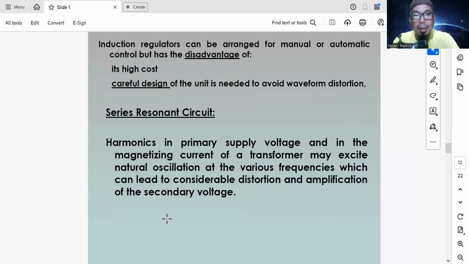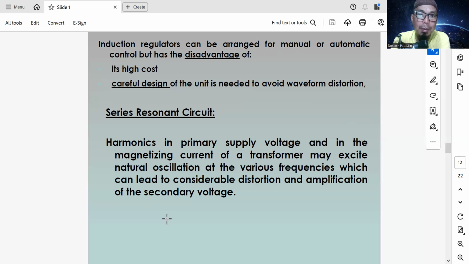Induction regulator can be arranged for manual or automatic control, but has the disadvantage of its high cost. The use of the motor is high cost. Careful design of the unit is needed to avoid waveform distortion. So we must carefully design the motor or induction regulator. The other method is the series resonance circuit. The other method or strategy to generate alternating current high voltage.